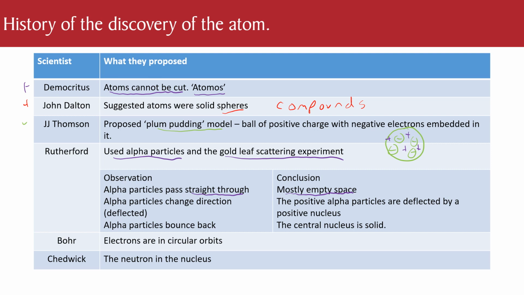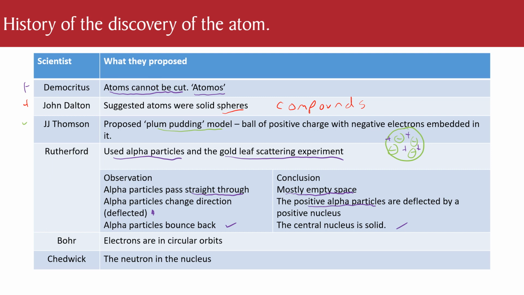Some alpha particles changed direction and got deflected, which meant the positive alpha particles are deflected by a positive nucleus. He came up with the idea that there must be something positive there to deflect the positive alpha particles, a bit like a north and a north on a magnet, repelled away from each other. He also noticed that some of the alpha particles bounced back, and concluded from that that the central nucleus is solid.